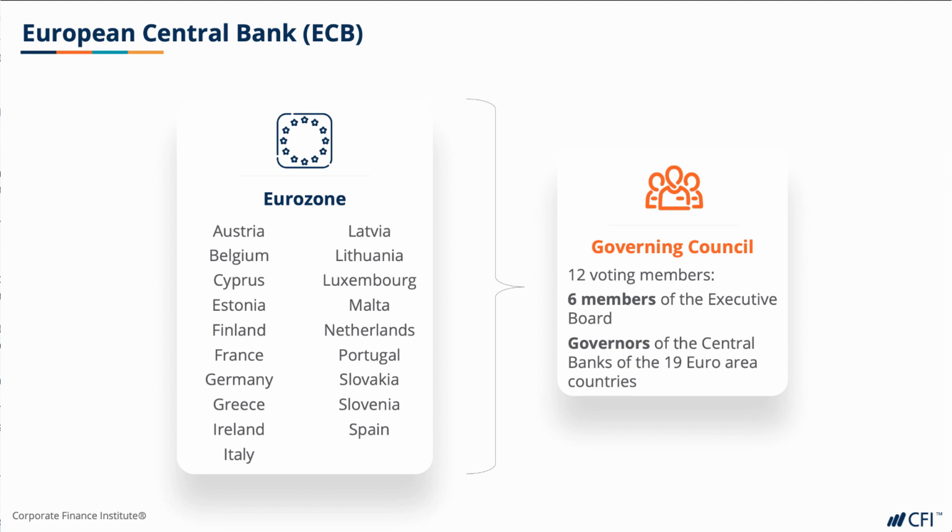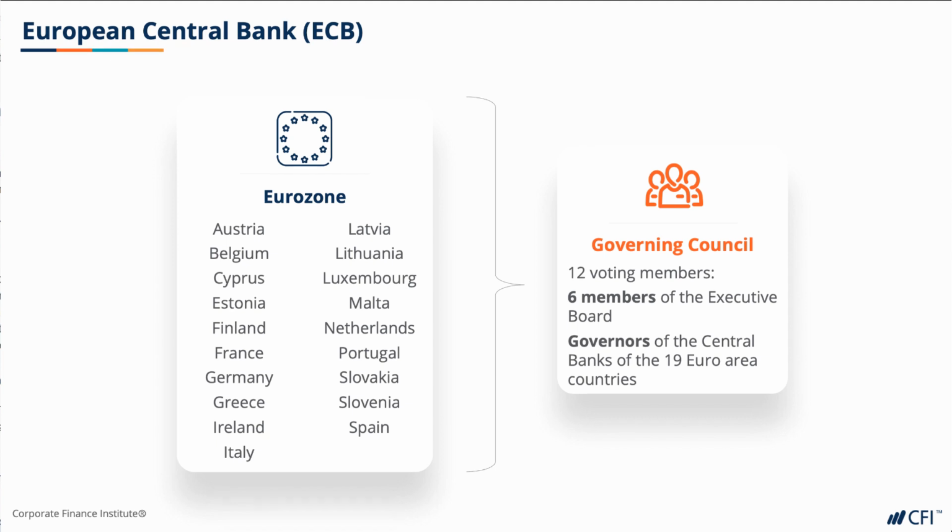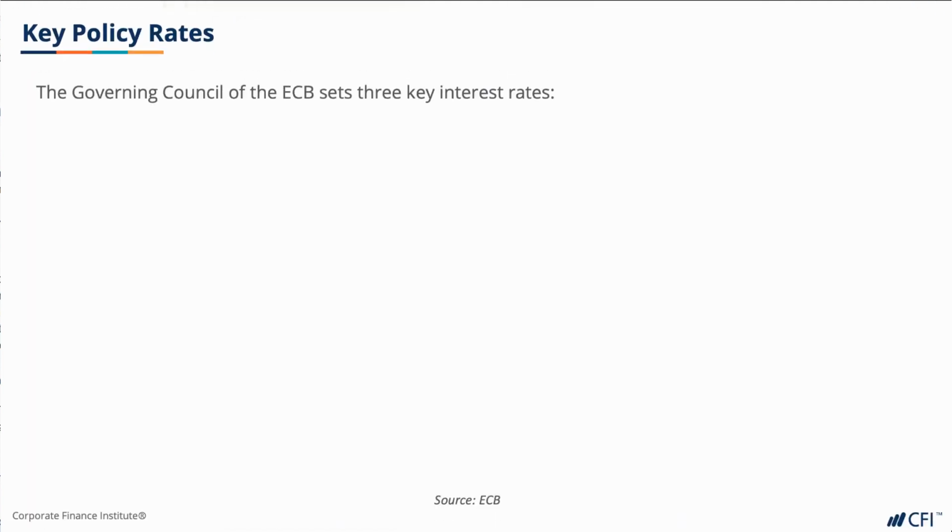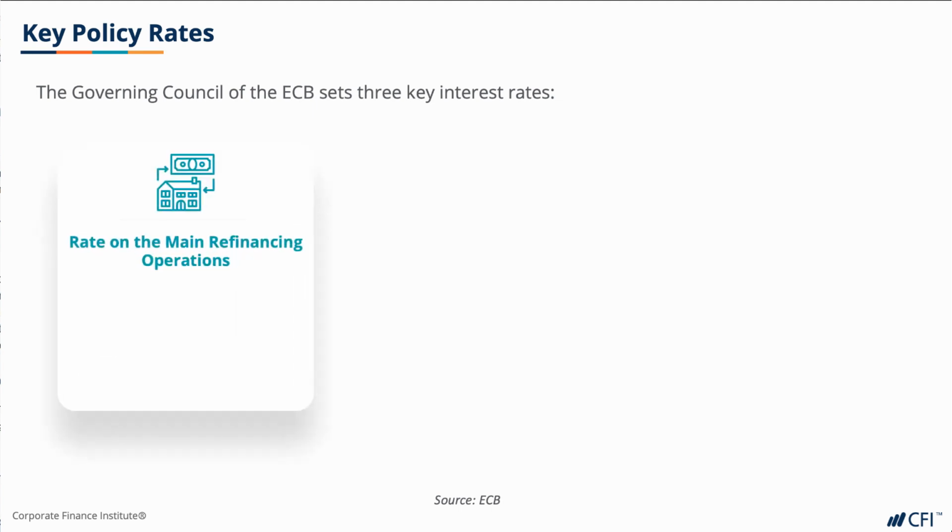The Governing Council meets frequently, but monetary policy decisions are made only at meetings every 6 weeks. Pay very careful attention to the ECB President's press conference after decisions are announced. The Governing Council of the ECB sets 3 key interest rates. The first of these is the interest rate on the main refinancing operations.